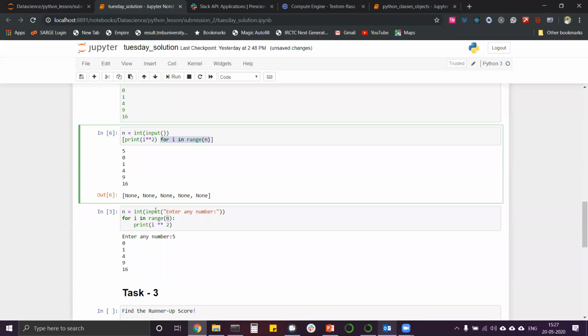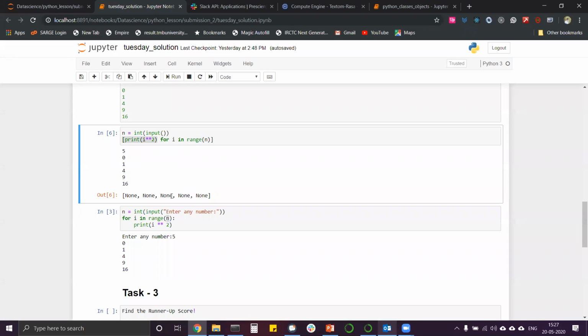So what it does, the first time it goes, it adds a value that is None because there is no value there while iterating. So it adds a None into the list. Then it prints out the second thing because of this print statement, and loops through it again. There is a None, so it adds another None into the list, then it does the same for the third, the fourth and fifth. So it prints out the results, but the output of this is actually this list. That's what I wanted to show you.